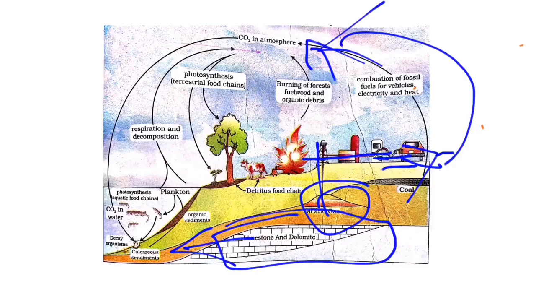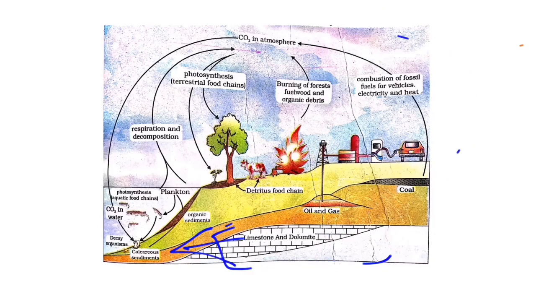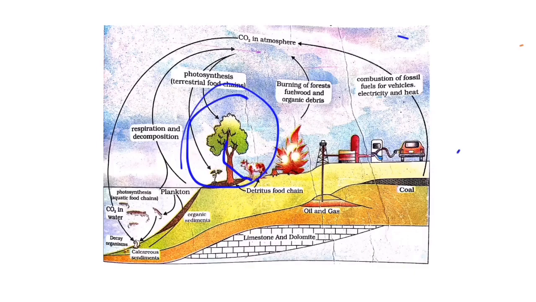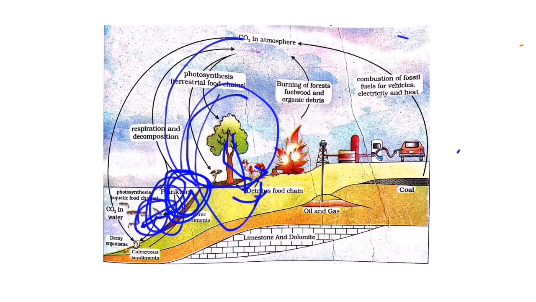This is how the carbon gets cycled within nature. So first, within the terrestrial ecosystem, they prepare their own food material, and from producers it is converted into the consumers. When the producers and consumers die, what happens? They undergo decomposition. From decomposition, carbon dioxide is released, and in the aquatic ecosystem, phytoplanktons absorb carbon dioxide. So they prepare their own food material, and it is converted into primary consumers, secondary consumers, and tertiary consumers. Whenever they die, all are getting decomposed, and again it is releasing carbon dioxide to the environment.